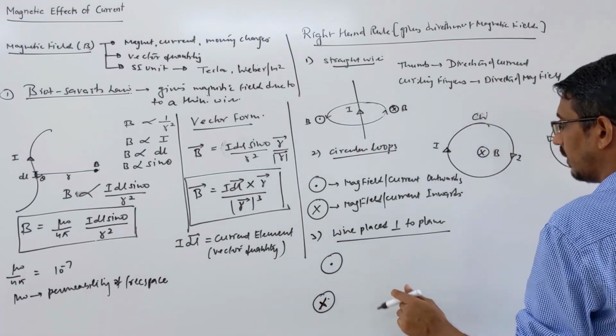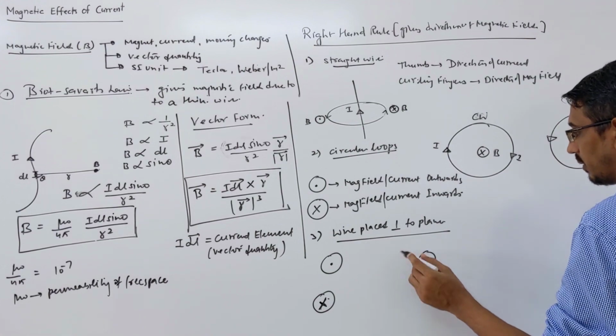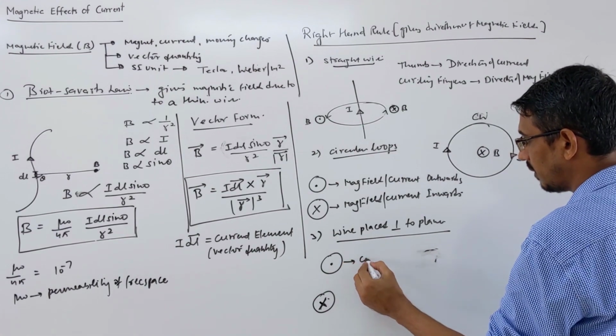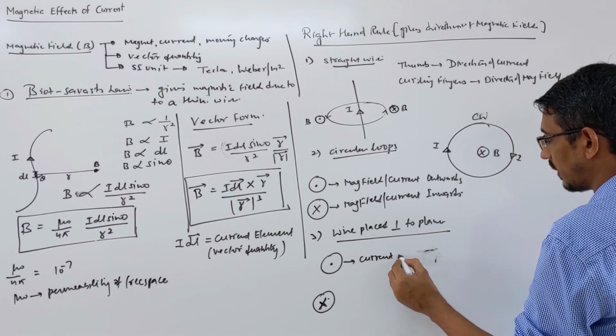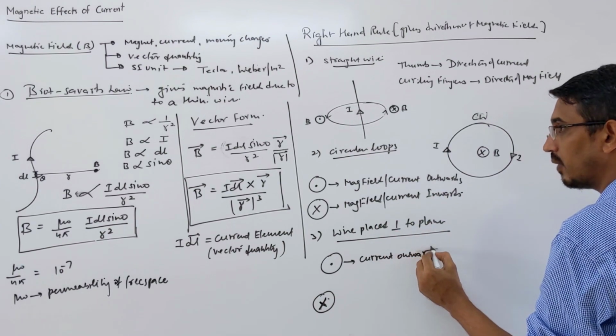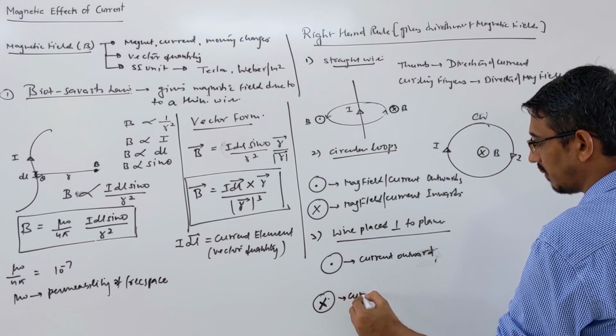So now what happens? Suppose I take anyone. Suppose this case I am talking. Okay. Let me write, this means what? Current. I wrote it here actually. Current. This is what? Outward. And here current is what? Inward.